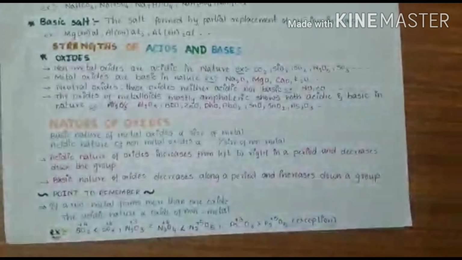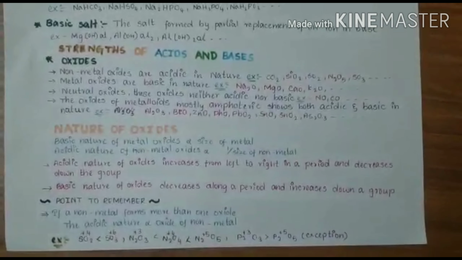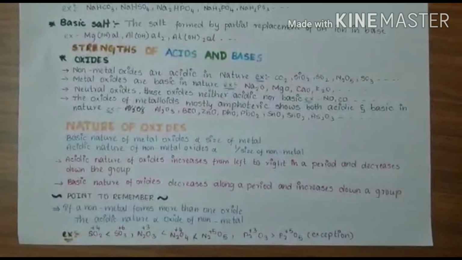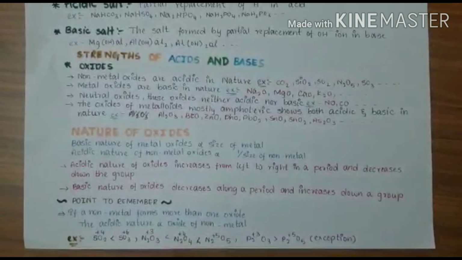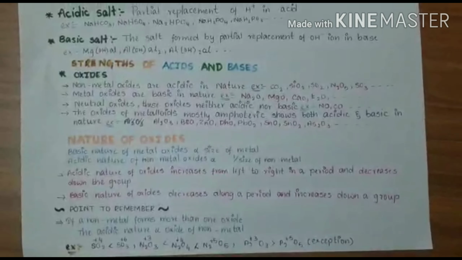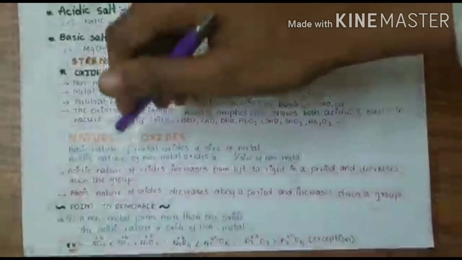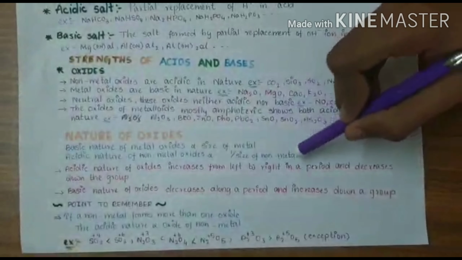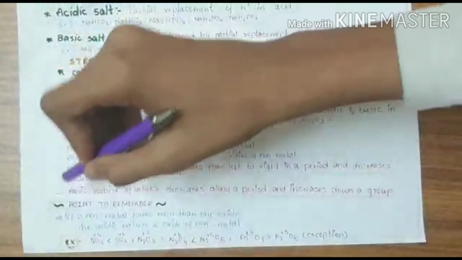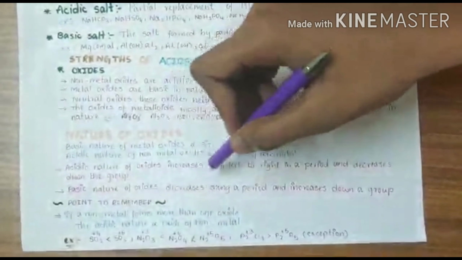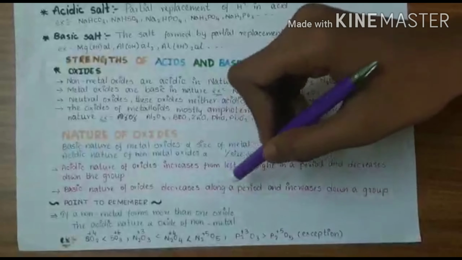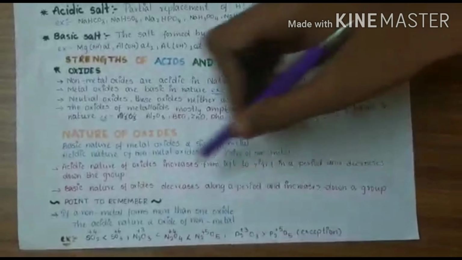Consider a periodic table and check along the period and from top to bottom in a group. By using pH values, you notice that acidic nature of oxides increases from left to right in a period and decreases down the group, and basic nature of oxides decreases along a period and increases down a group.